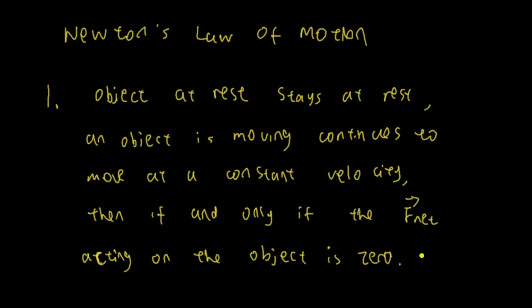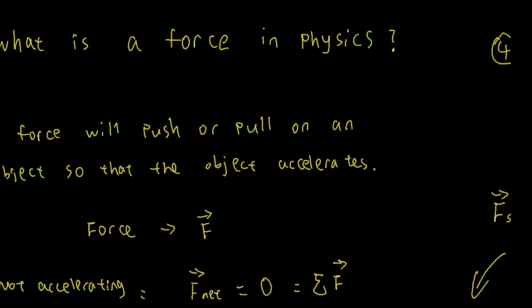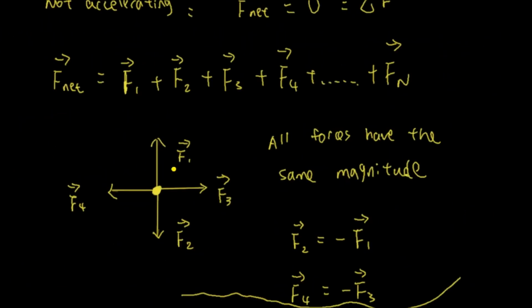Okay, so this is going back to what I talked about at the beginning. Now imagine this is an object. Let's say all forces have the same magnitude and they're going in directions like this. The object should be still, right? So the object at rest will stay at rest. I mean, it could be moving, because there's force only if there's acceleration. If there's no acceleration, even if they're moving at a constant velocity, the forces here will still cancel each other.